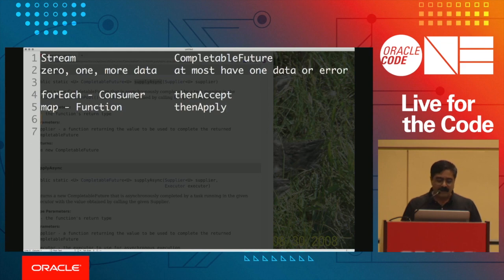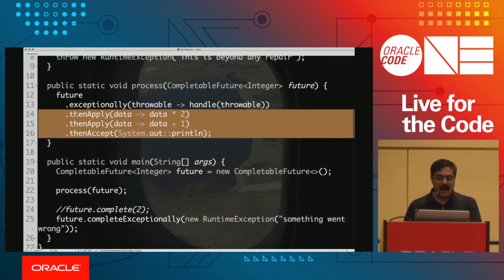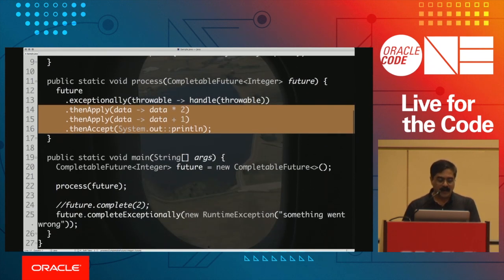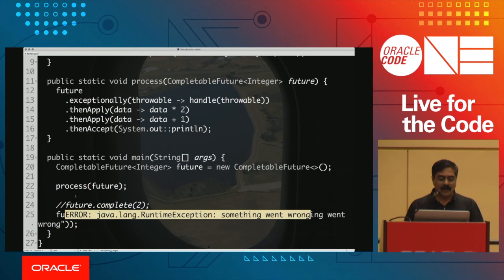The deficiency is that when you start a CompletableFuture, I want you to go back to this example for a minute. Notice that if I compute this with a successful case and run this code, it printed a value of 5. So that worked really well. On the other hand, if I blew it up and run this code, you can see it printed that something went wrong.